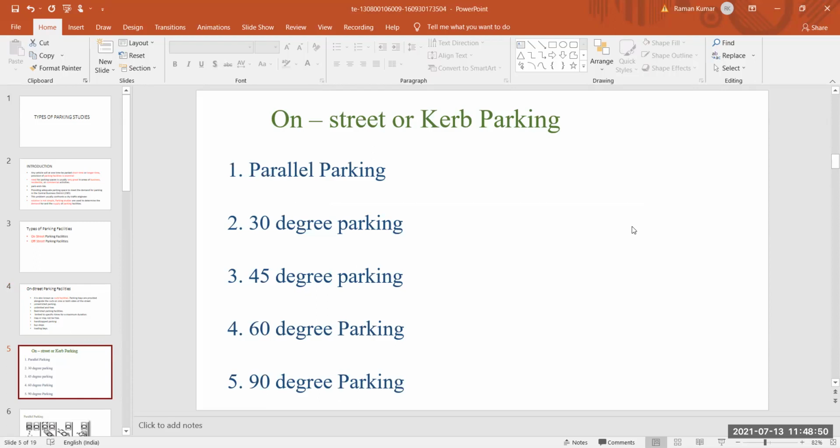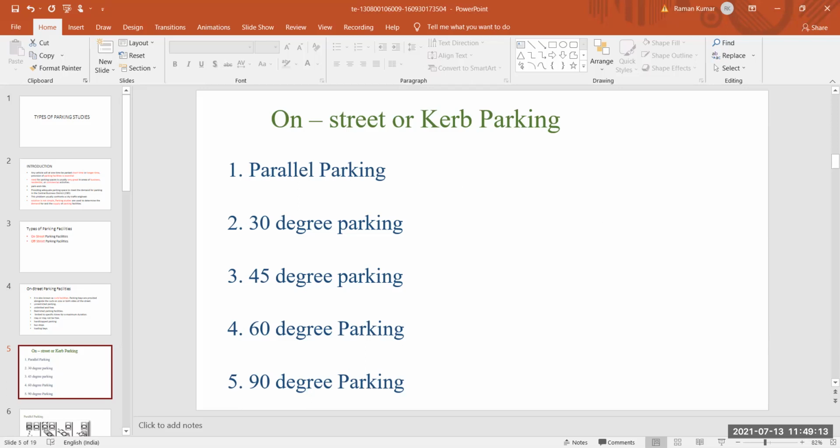On-street parking is also bifurcated into these types. First is parallel parking, next is 30-degree parking, third is 45-degree parking, fourth is 60-degree parking, and last is 90-degree parking. These are the directions in which we park our vehicle on the street.